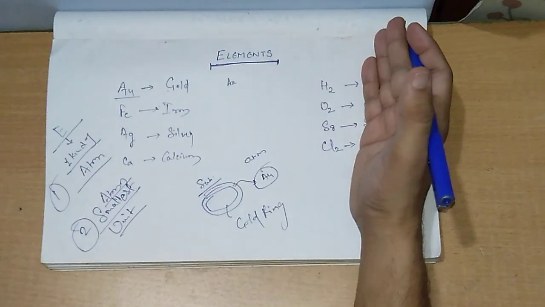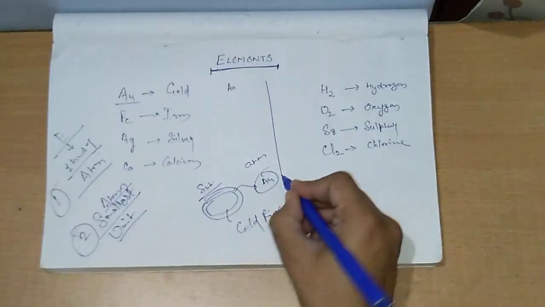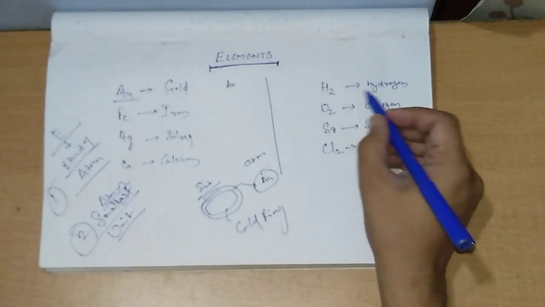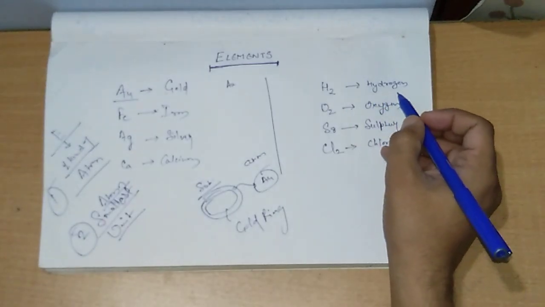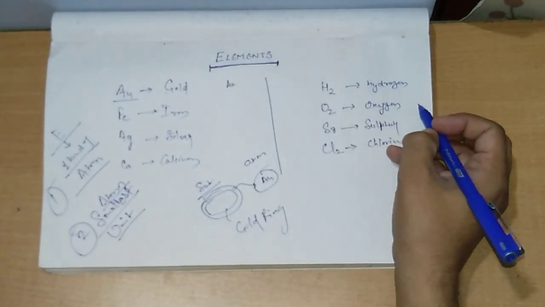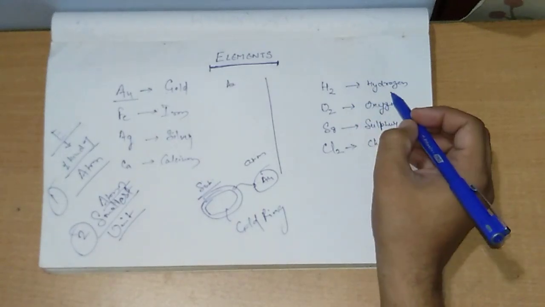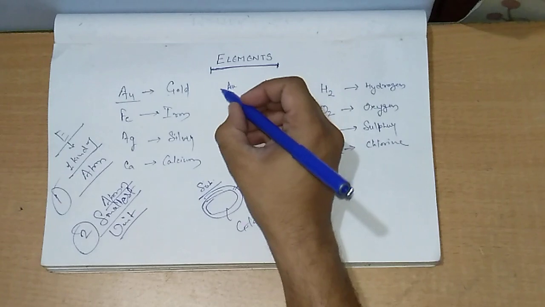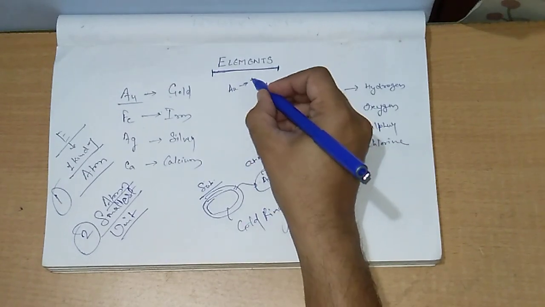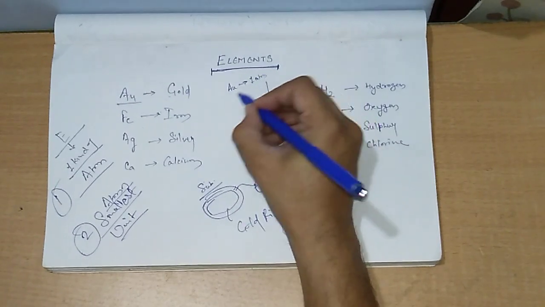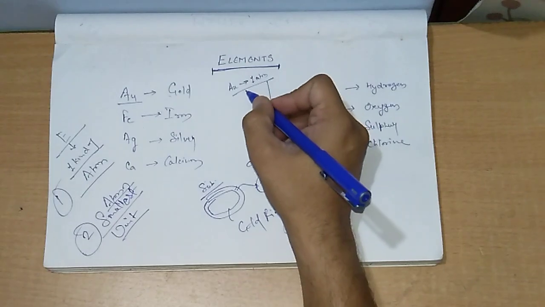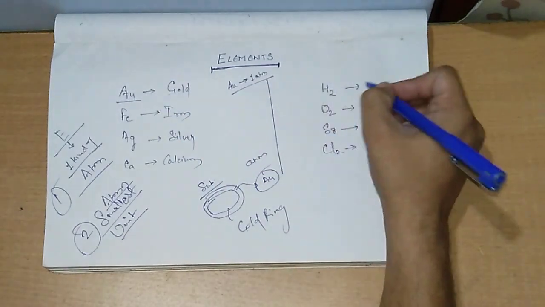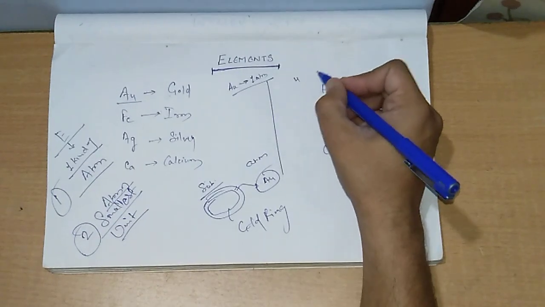Whereas on the other hand, as you can see, hydrogen is not obtained in the universe in a free state. Hydrogen is H2. In the free state, gold contains only one atom per molecule, whereas here one molecule contains two atoms.